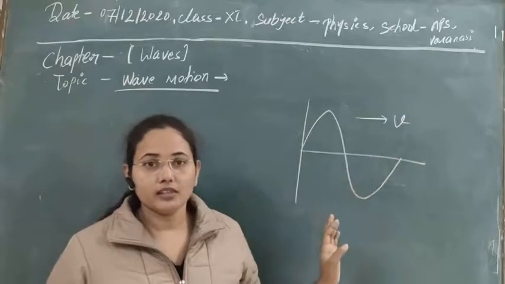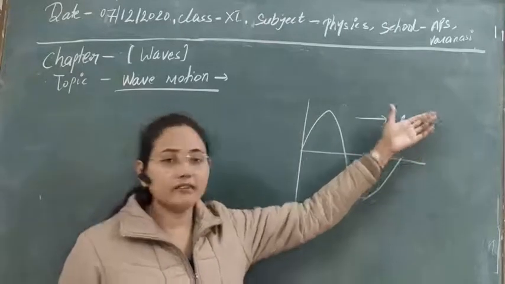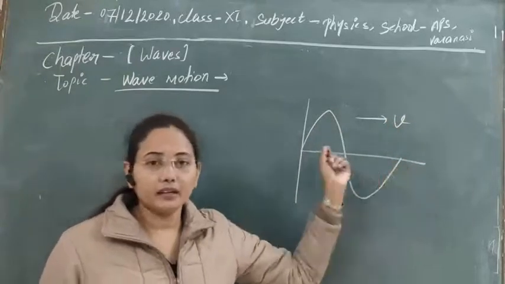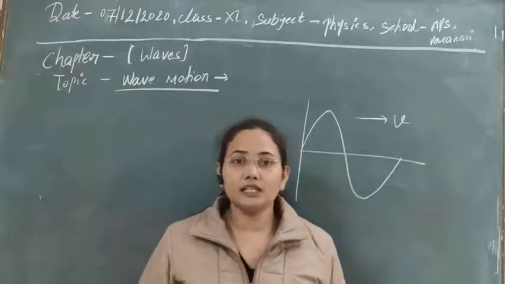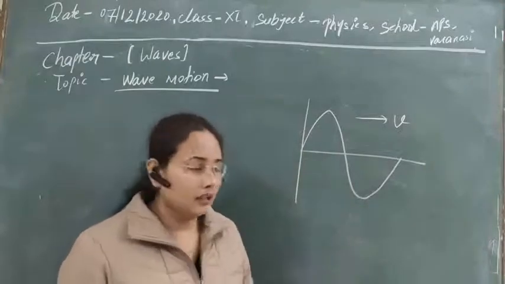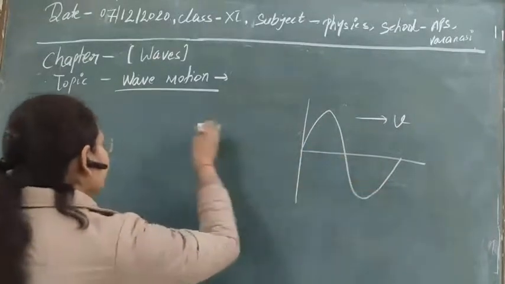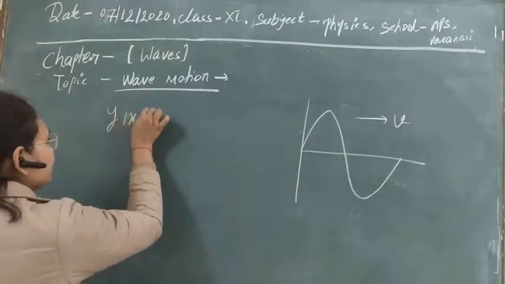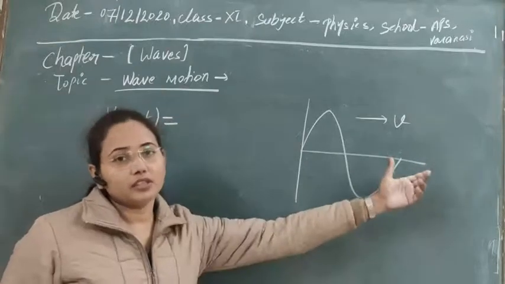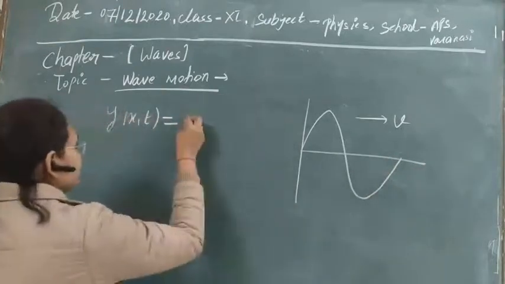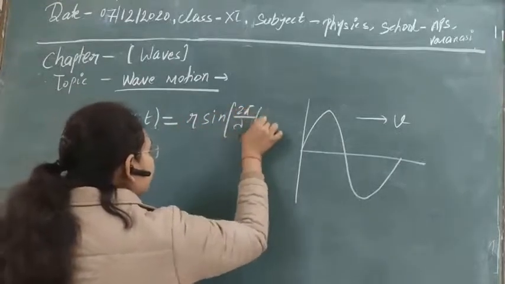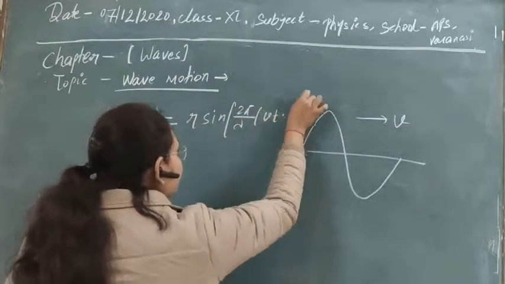Clear? So let's see the relationship between wave velocity and particle velocity. We already know the wave velocity is v, the velocity with which the wave is moving, and the velocity with which a particle is oscillating simple harmonically is known as the particle velocity. So first, we already know the displacement equation for a wave moving in the positive x direction. For this we can write y = r sin (2π/λ)(vt − x). Yeah?